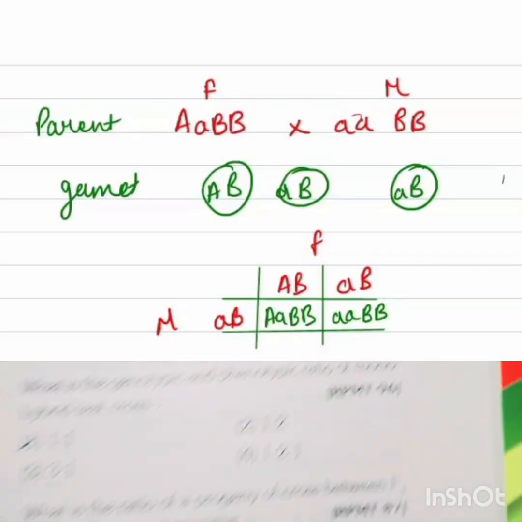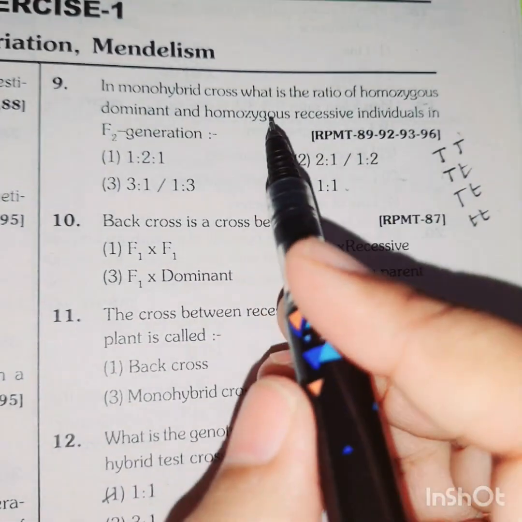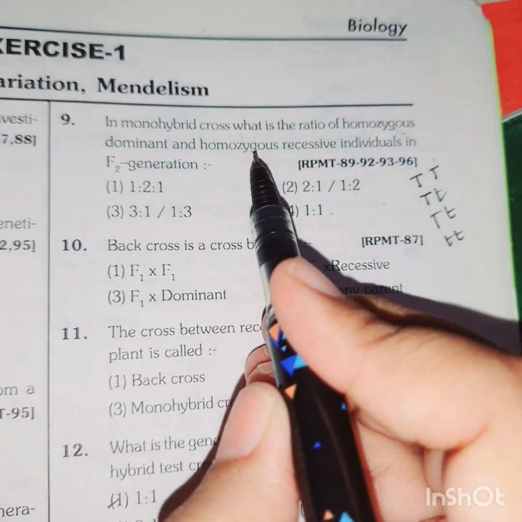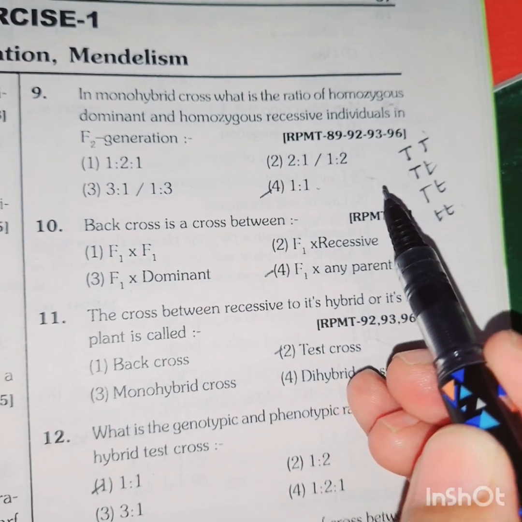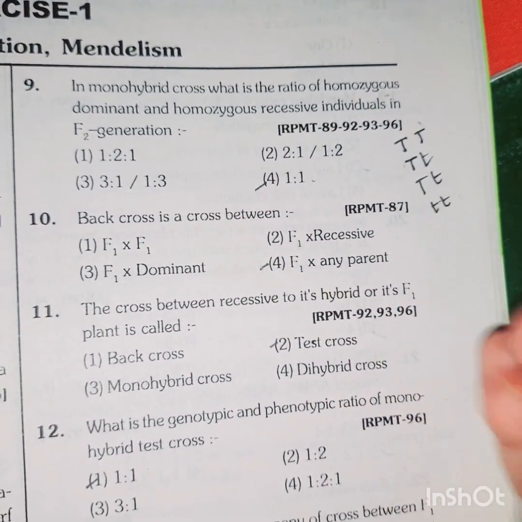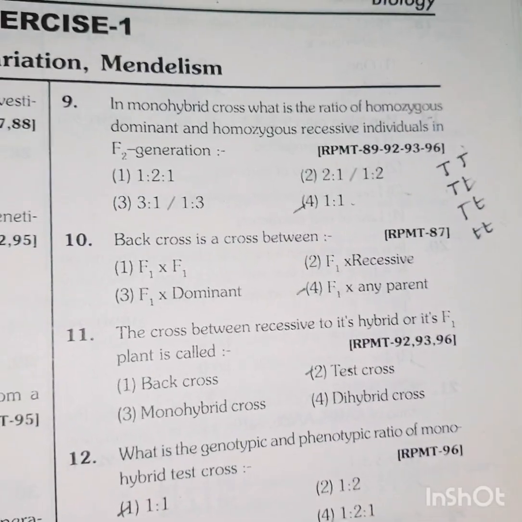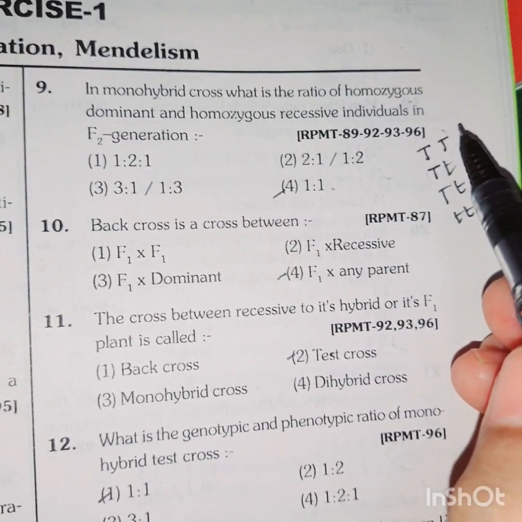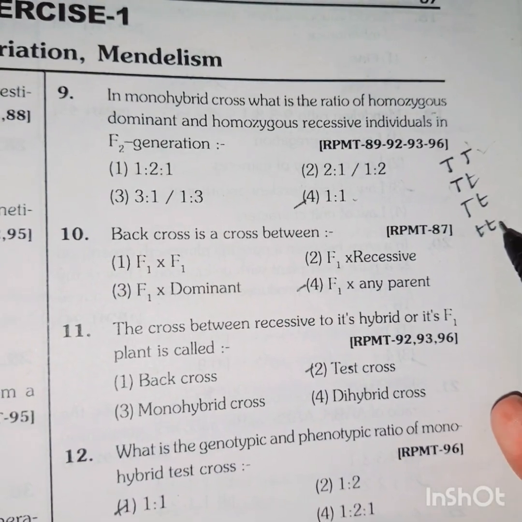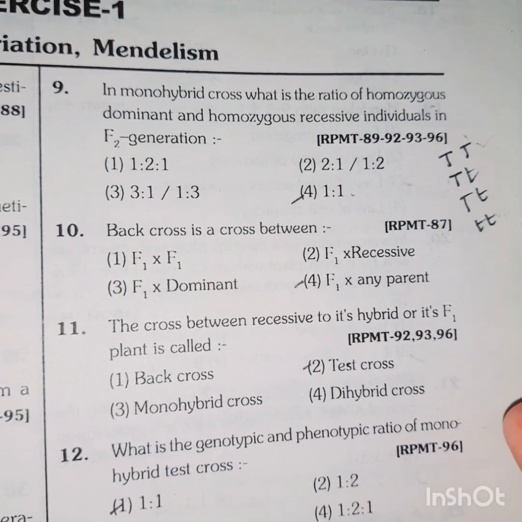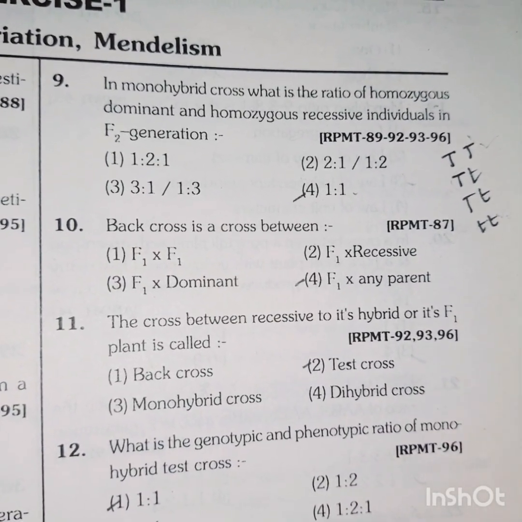Next question. In monohybrid cross, what is the ratio of homozygous dominant and homozygous recessive? It is 1:1, because here it is the result of F2 generation in monohybrid cross. Here homozygous dominant is capital T, and homozygous recessive is small t. So their ratio is 1:1.